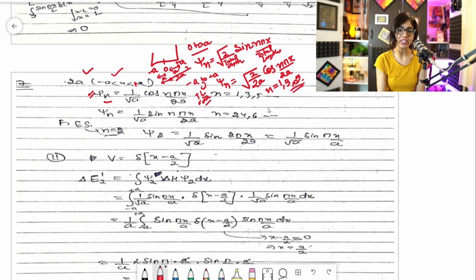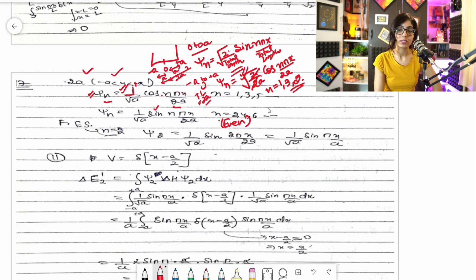And for even numbers, you will be writing it in the form of sine. Basically this 2 and 2 will cancel out and it will become 1 by root a. So that's what I have written over here. Can you see? It is 1 by root a cos n pi x by 2a. Clear? You don't have to remember this 1 by root a. Just always remember it like this: root 2 by total length. It will always come like this and will always remain the same for any length.